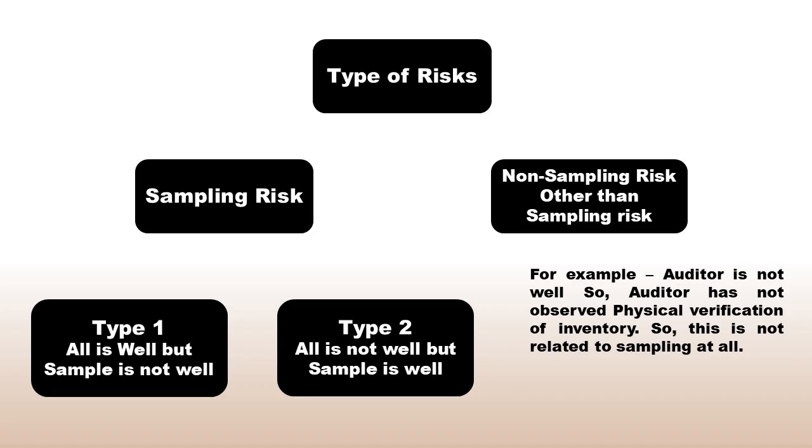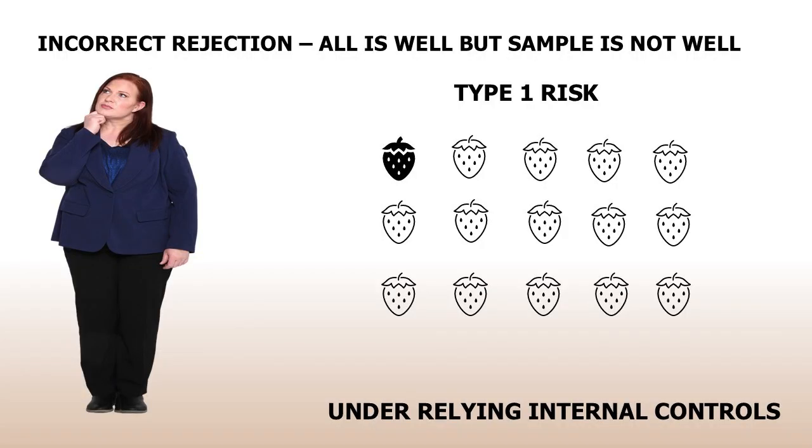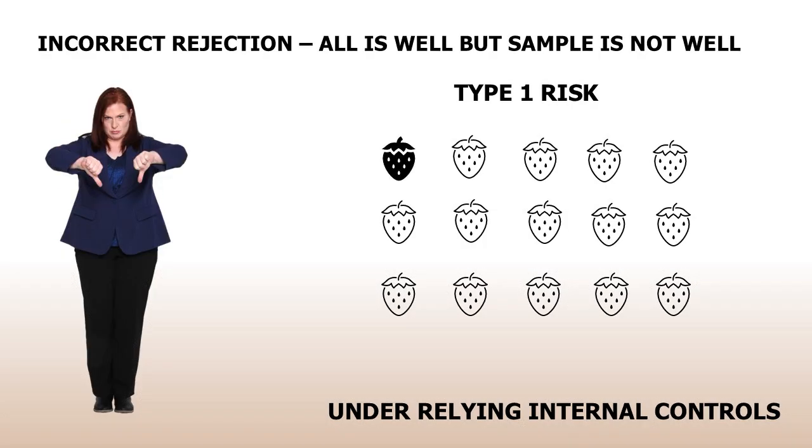Let's discuss Type 1 risk where all is well but sample is not well. Let's take the example of a lady buying strawberries in the market. She picked one strawberry for testing out of all, but the strawberry she picked is not good while all other strawberries are good. So now she rejects all the strawberries and decides not to buy from this vendor. So her conclusion about the population based on the sample of strawberry is incorrect. So this is called incorrect rejection in case of test of details, that is substantive procedures.